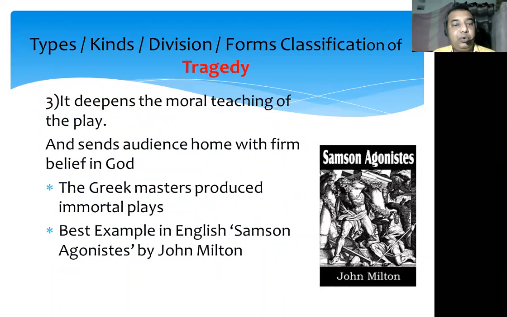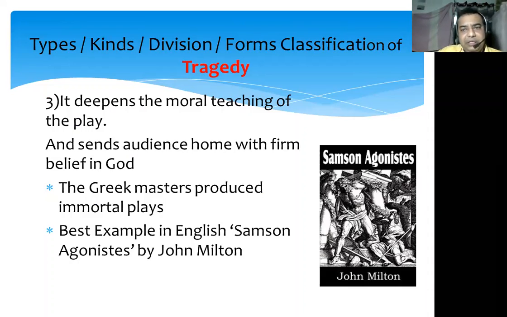The third important use of the chorus was that it deepens the moral teaching of the play. In those days, dramatists believed that drama should give some kind of moral message along with entertainment. So when people got entertained and enjoyed that particular drama, at the same time they should get some moral teaching. That moral teaching has been deepened with the help of the chorus, which tries to deepen the moral lesson and sends the audience home with a firm belief in God.